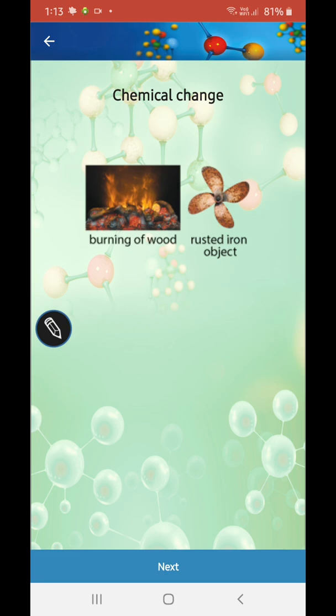Next, rusting of iron objects. Okay. You will scrape off the rust and then you will tell me, yes miss, you told that we cannot get back, but we are getting the iron substance. But you're losing that part of the iron which is rusted. You're getting the new layer of iron which is already there, which hasn't rusted.